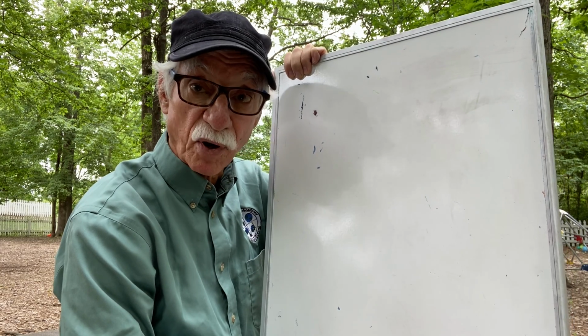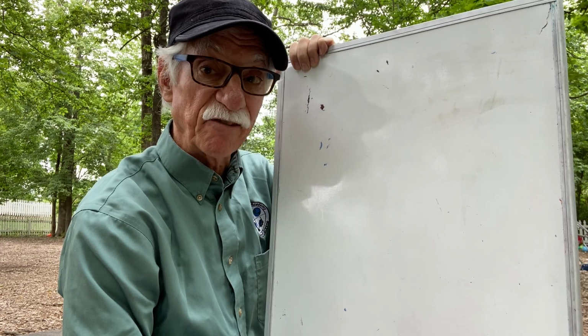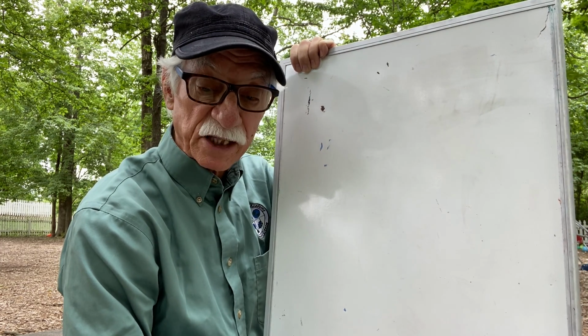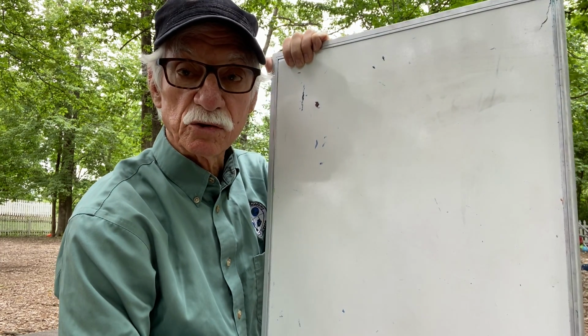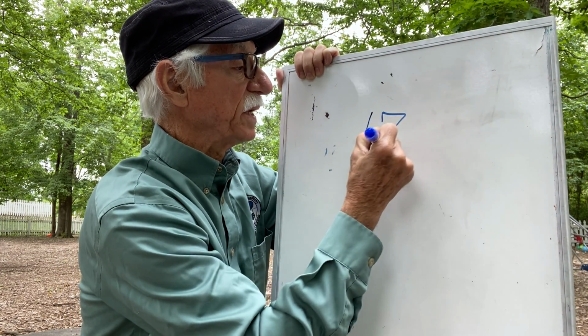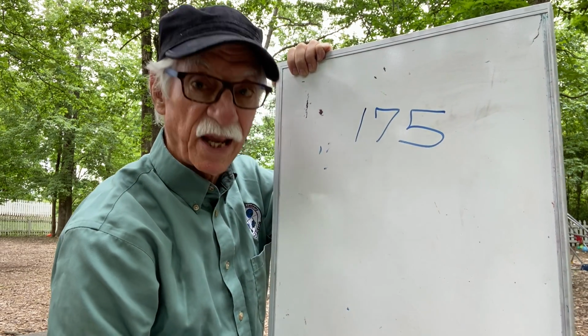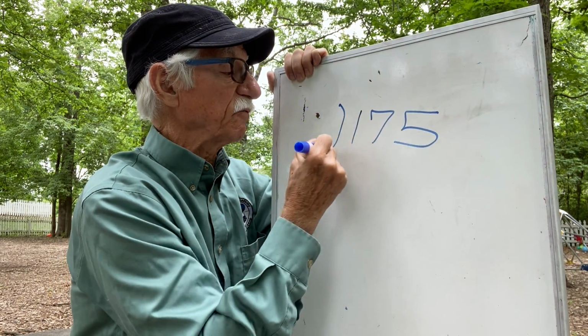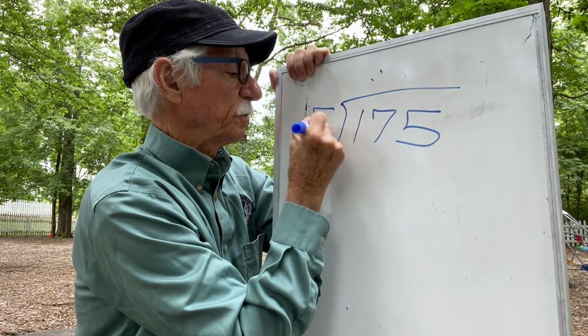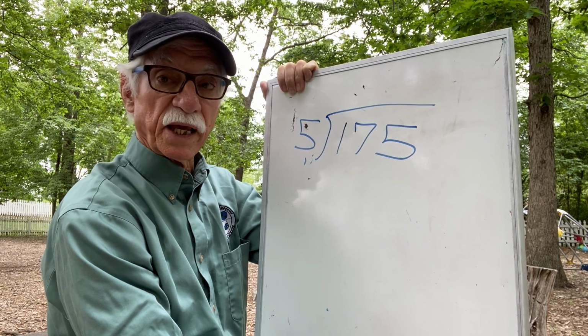Now, this is a really important question, isn't it? If you're going out on a cruise ship, you want to make sure there's enough lifeboats to handle all of the passengers. This cruise ship has 175 passengers. That'll be our dividend, the number of passengers we have, and we need to distribute them amongst 5 lifeboats. 5 is our divisor. So how much is each one of them going to get?